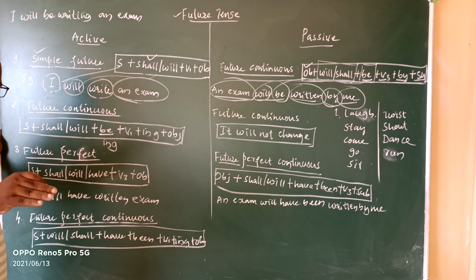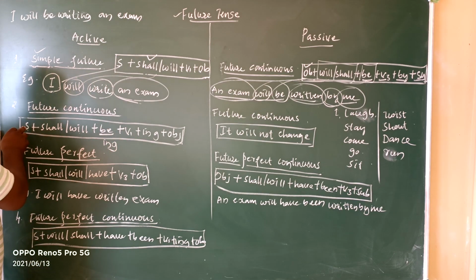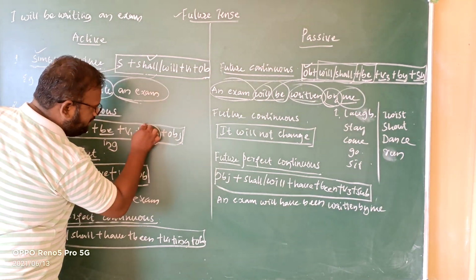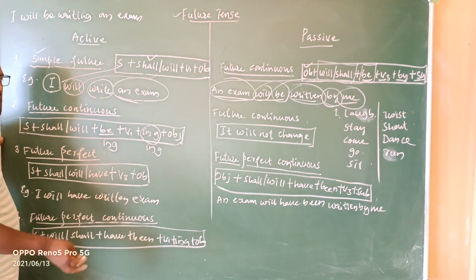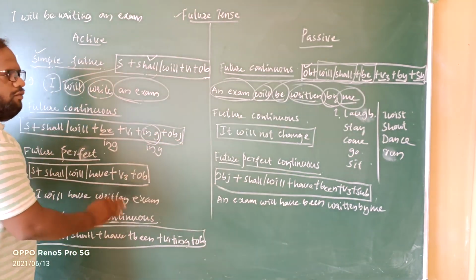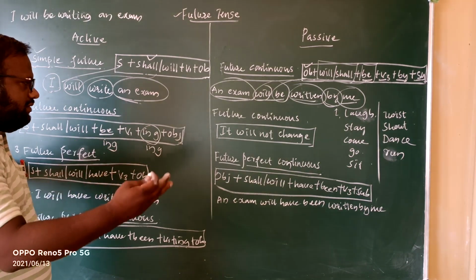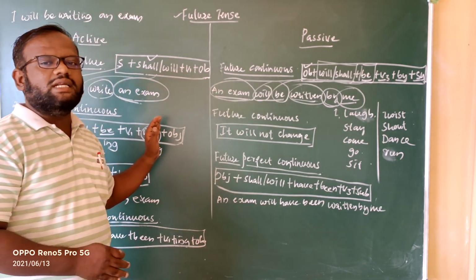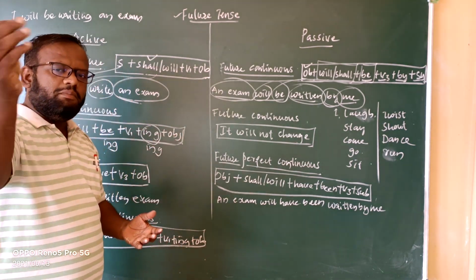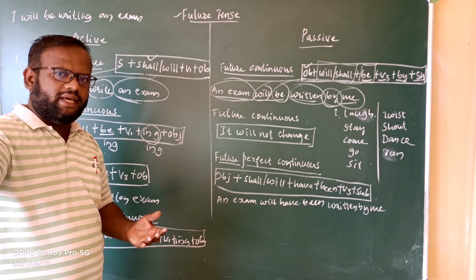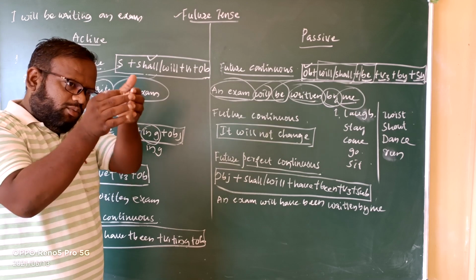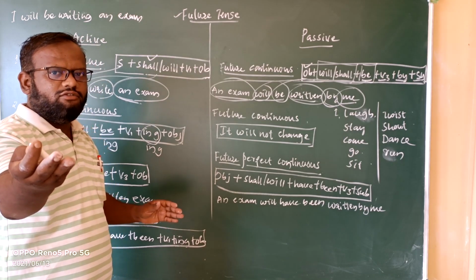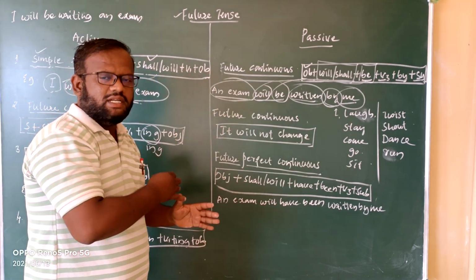These three are also indicating the ing formation itself. So here: subject plus shall or will plus be plus v1 plus ing. After the v1 there is one more ing, stressing the continuation. Then lastly the object. If I want to change it into passive voice, I must cut one ing form, because I need to take a third form of a verb, v1 plus ing, or v4 as you can call it. If I want to remove the ing from there, then I have to add this ing at some other place, which we have already noticed in the present continuous tense and past continuous tense also.